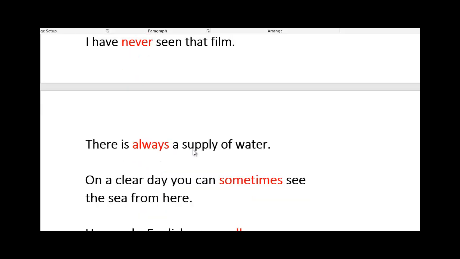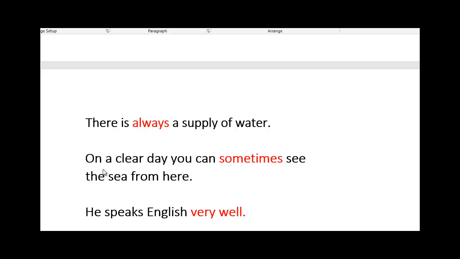There is always a supply of water. There is always. So the adverb is coming after the verb, okay? A supply of water. On a clear day, you can sometimes see the sea from here. You can sometimes see. So again, the adverb sometimes is coming between the helping verb can and see.